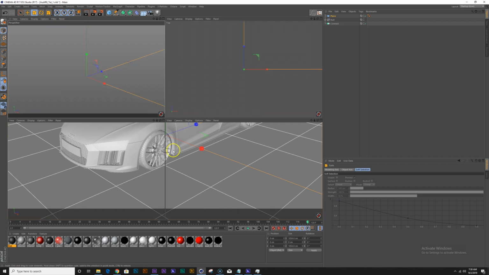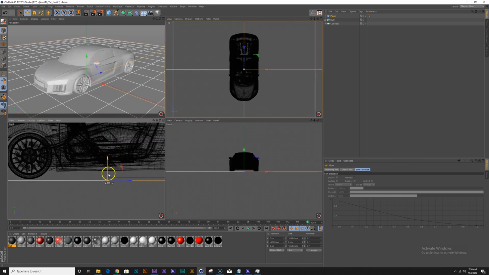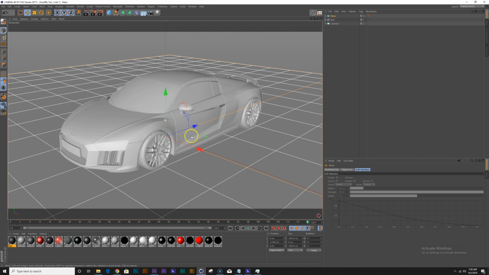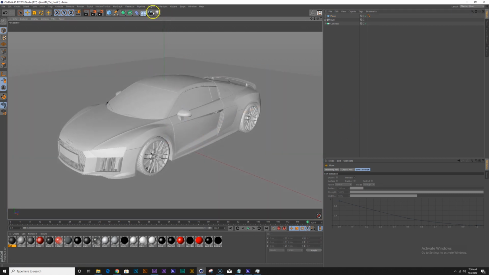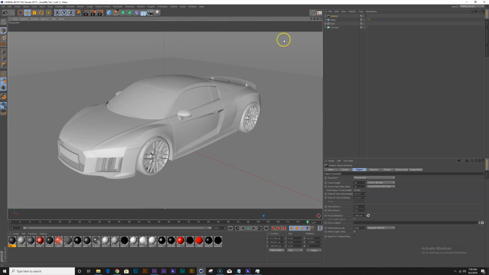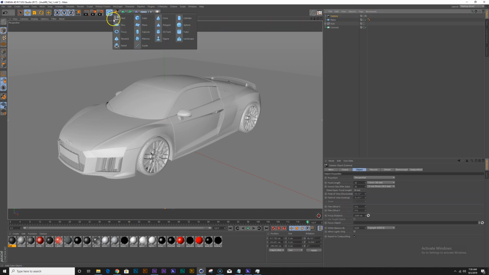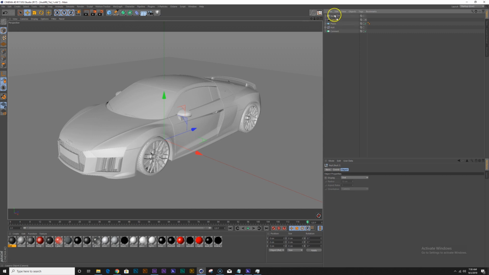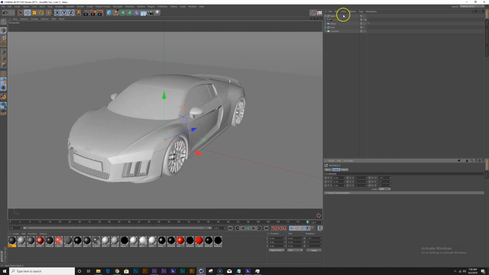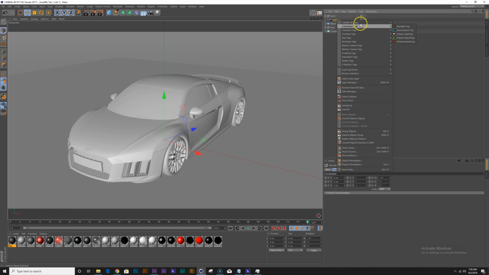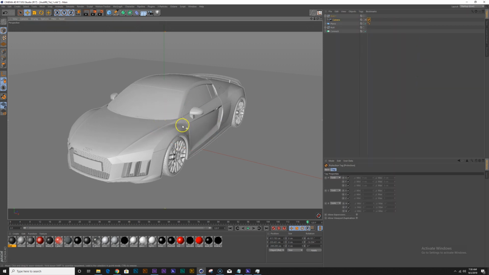So let's delete that and let's create a plane. So this is going to be our floor. I'm going to scale it up and move it down a little bit. And let's frame our shot in our scene, and let's create a camera. Let's look through the camera and also create a null. Then parent the camera to the null. Now we can just animate the rotation to create our camera animation. So let's do that. But first, let me add a protection tag to the camera so I don't move it anymore or accidentally move it in the scene.